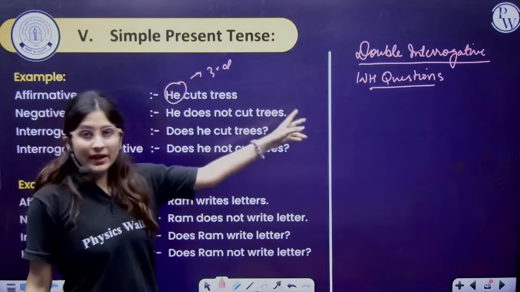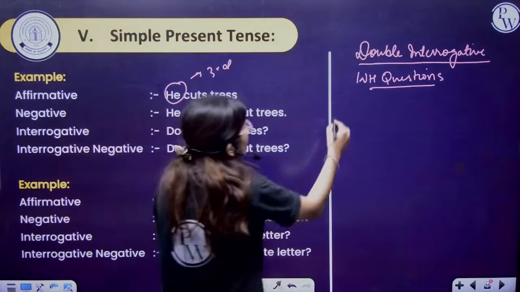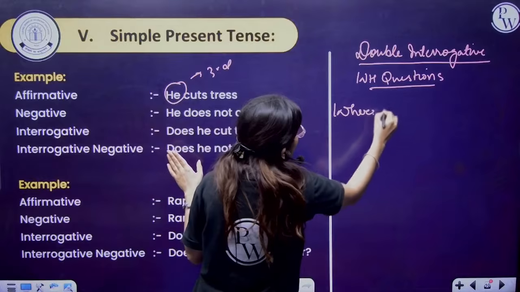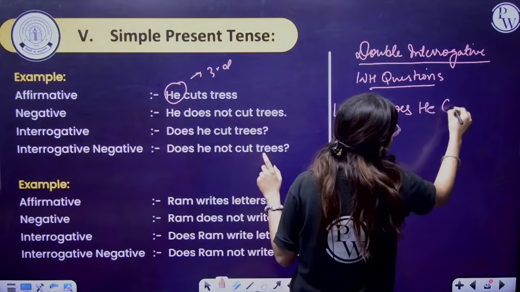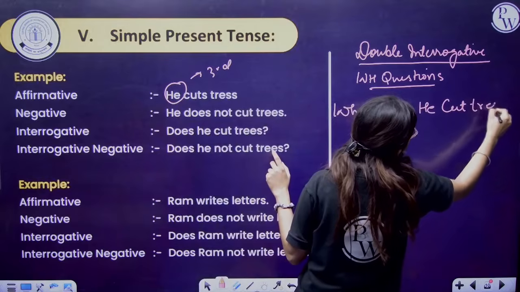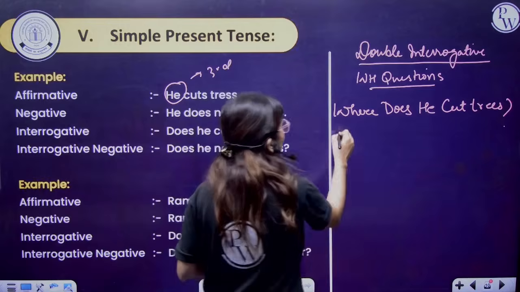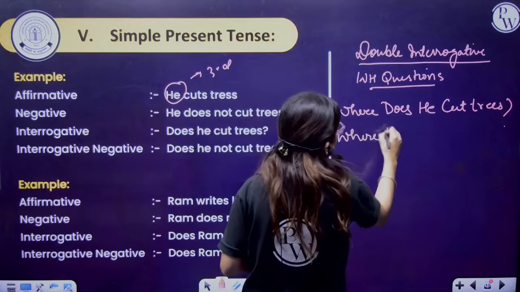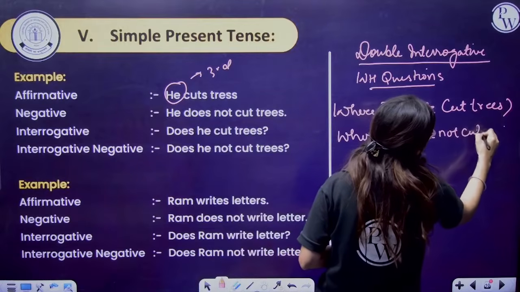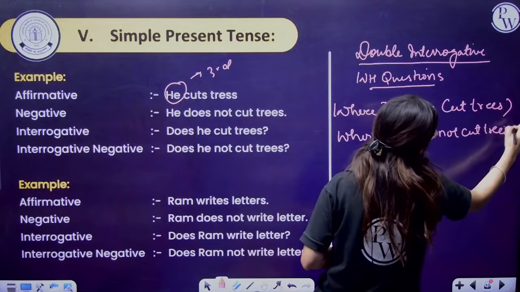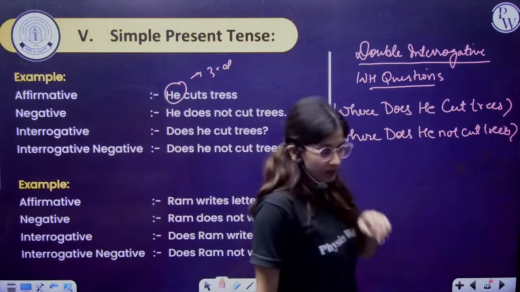So for double interrogative, we can use a WH word. For example, where does he cut trees? If someone says, ma'am, double interrogative negative, okay, you can say, where does he not cut trees? Fine.